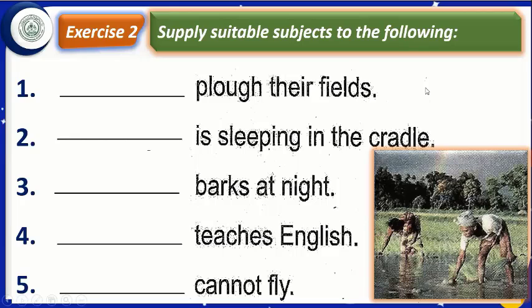If there is no s with verb, it is called plural verb. Plural verb means subject will be plural. In part number 1, our subject will be plural because the verb is plural.